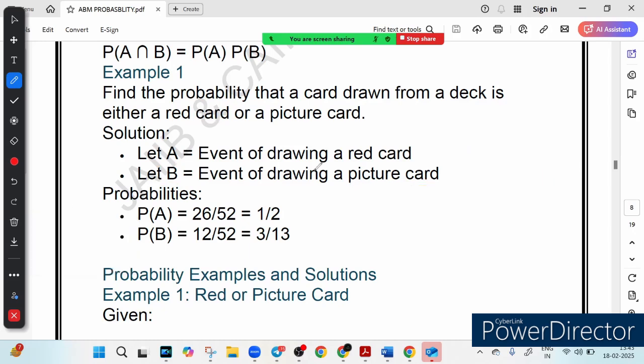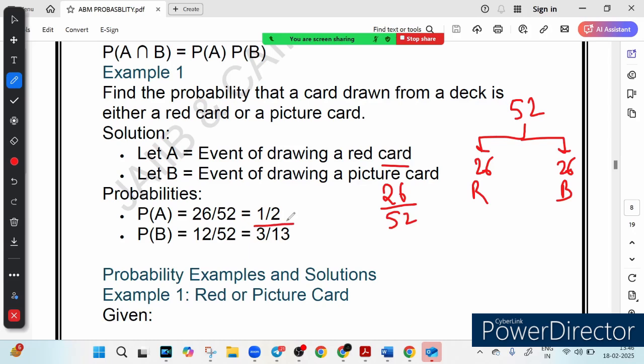Now let's talk about the red card. Do you know how many red cards there are? Out of these 52 cards, there are 26 red cards and 26 black cards. I think you know it, right? So how to find the probability of A, drawing a red card? The number of favorable outcomes is 26 and the total number of possible outcomes is 52. So it is 1/2. That is called the probability of A.